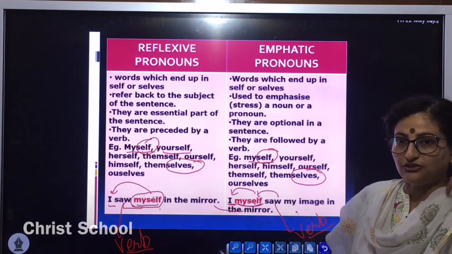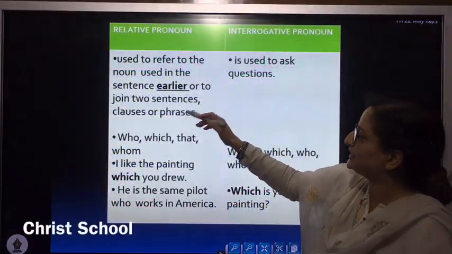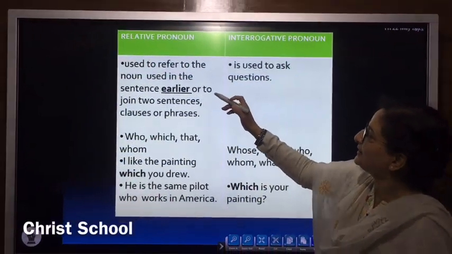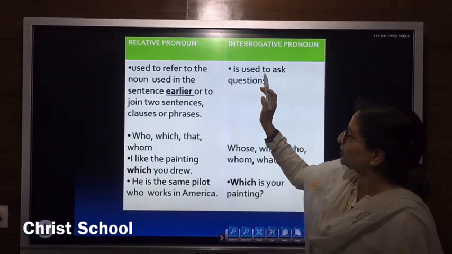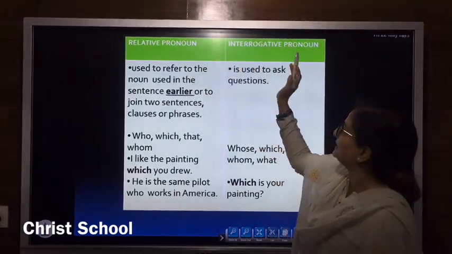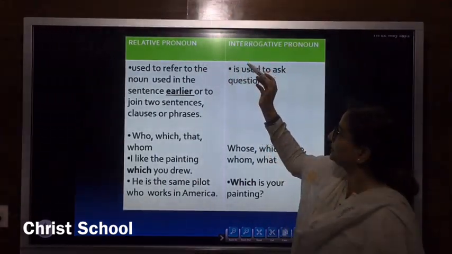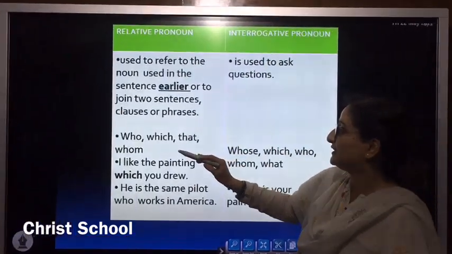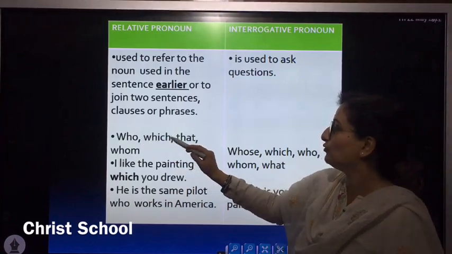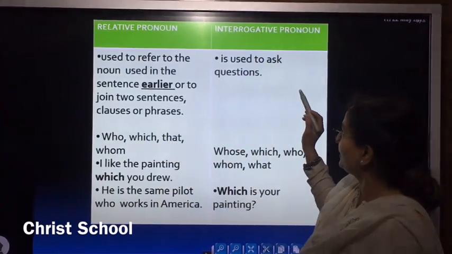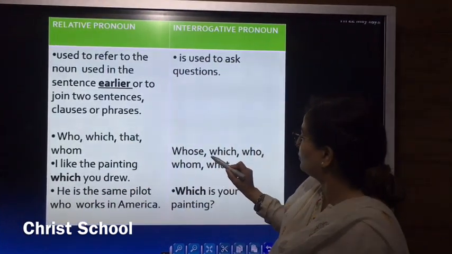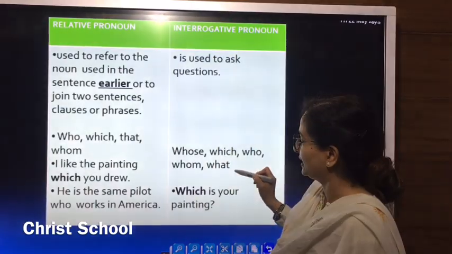Now let's proceed to our next classification of pronouns, that is relative and interrogative pronouns. Relative pronouns and interrogative pronouns, again they are almost the same. Relative pronouns are who, which, that, whom, whereas interrogative pronouns are whose, which, who, what.